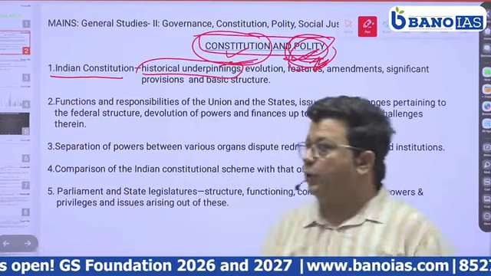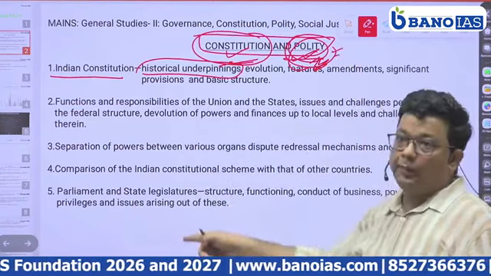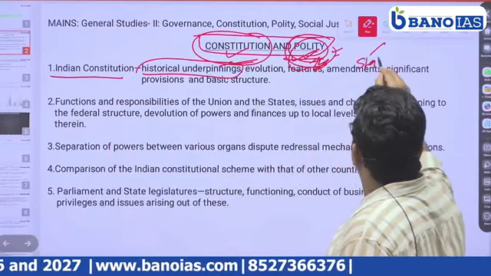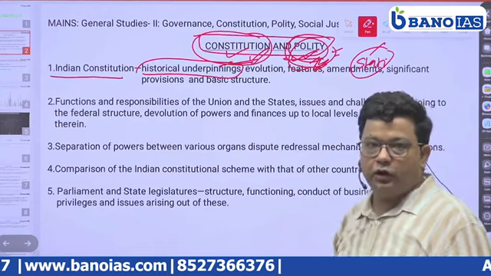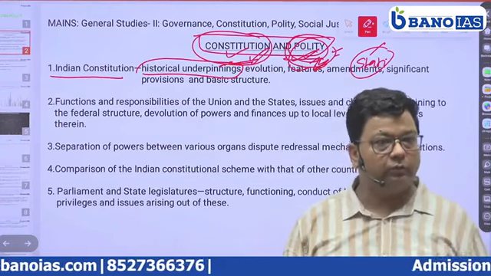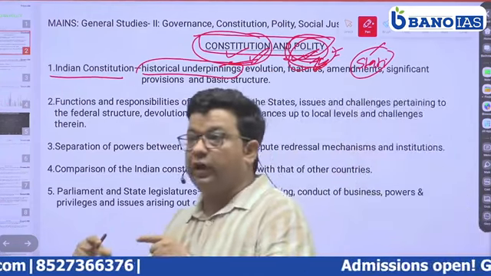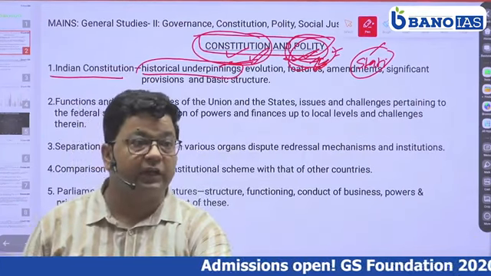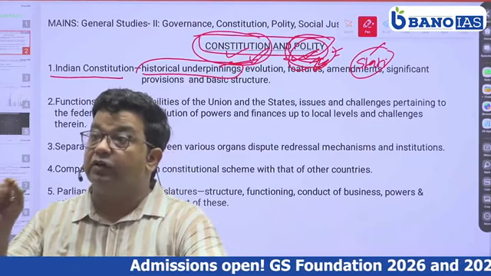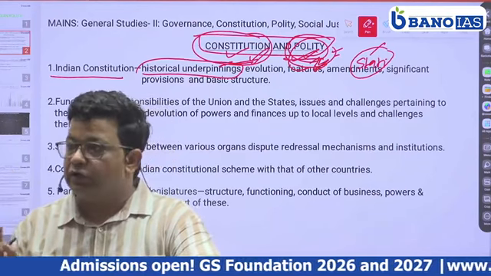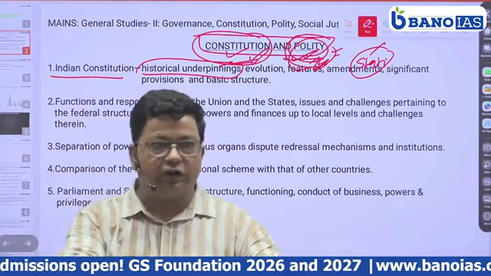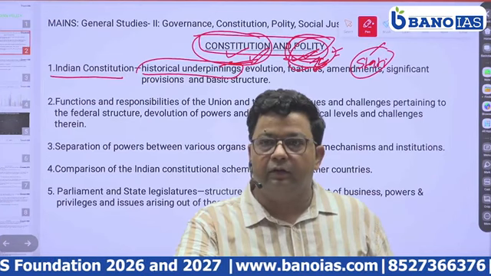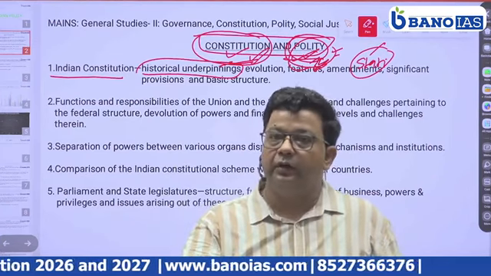So because of this, we can say the polity topic comes into two sections. One is static, that is, we need to study the Constitution, and dynamic also. This topic has to correlate with current affairs, whatever the judgments. In the recent judgment, the judiciary came up with sub-categorization of SC and ST reservations. Yes or no? This is not mentioned in the Constitution, but it is an implication of the judiciary. So that also has to be studied under the topic.